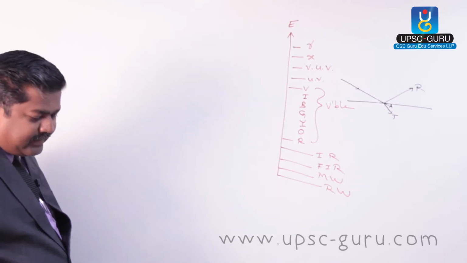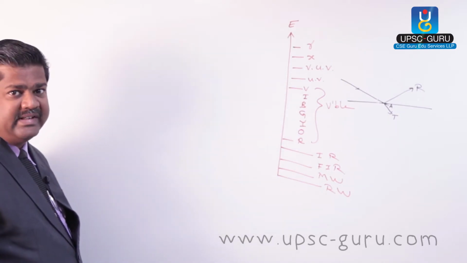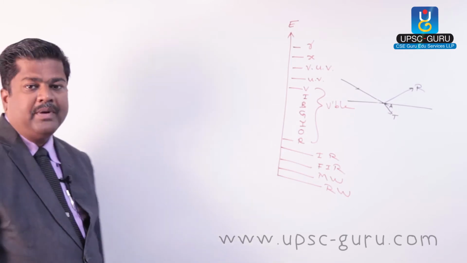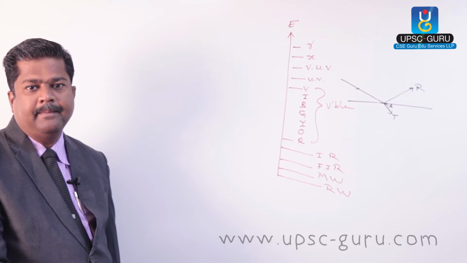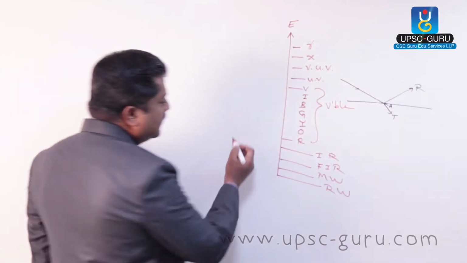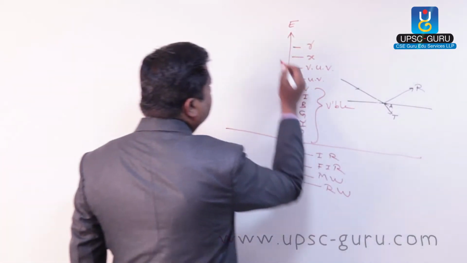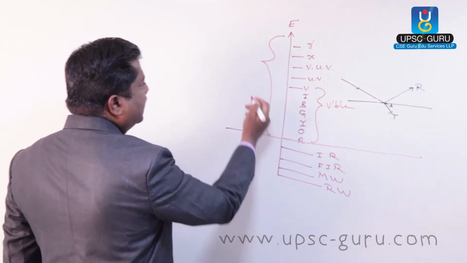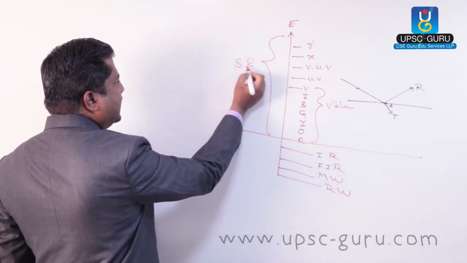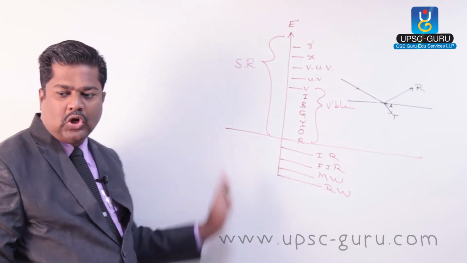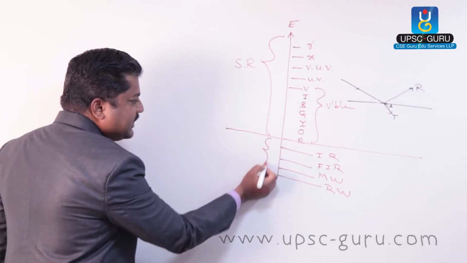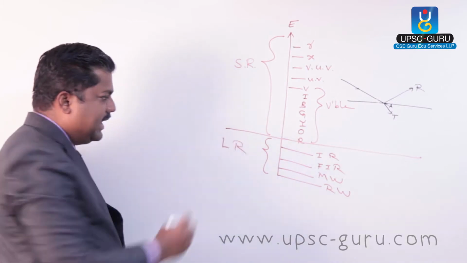I hope this chart we discuss in physics, basic physics, and in geography also we discuss this chart. Here, till red, whatever radiations are here, we are calling these short radiations. They are ultra short, but here I am simply calling these short radiation. Whereas these radiations are called long radiations.